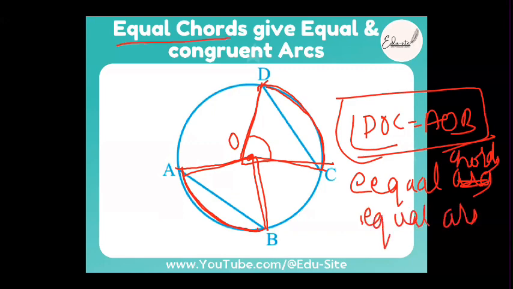Yes. Equal chords, equal arcs. Equal means congruent or equal arcs. And the other property is equal arcs subtend equal angles. Okay? Do you understand, Laiba? These two are the properties.